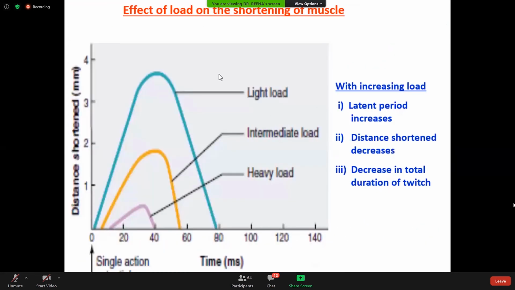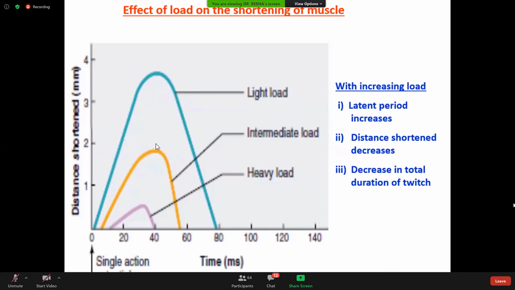And here you can see in this figure, when the load is lighter, there is less load. Look here, the load is 0. Here you can see the amplitude of this curve is higher, the latent period is less, and the duration of this twitch is greater.